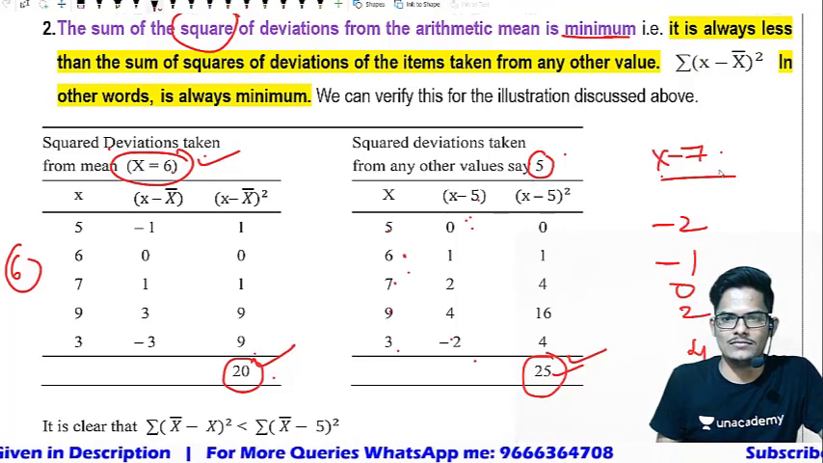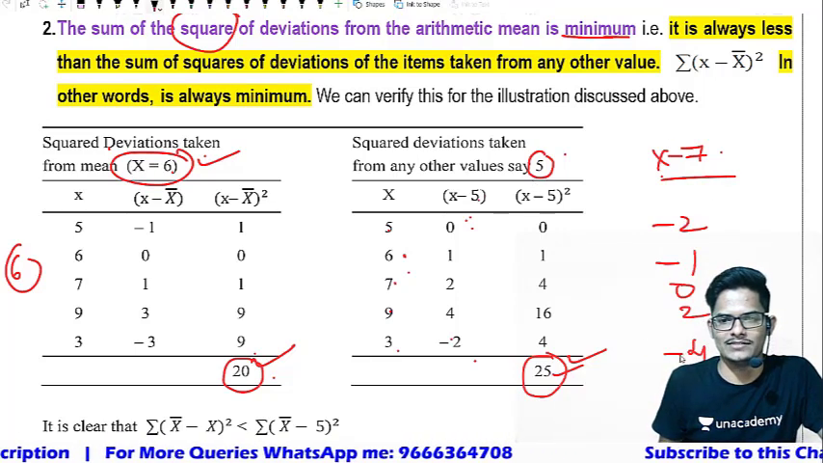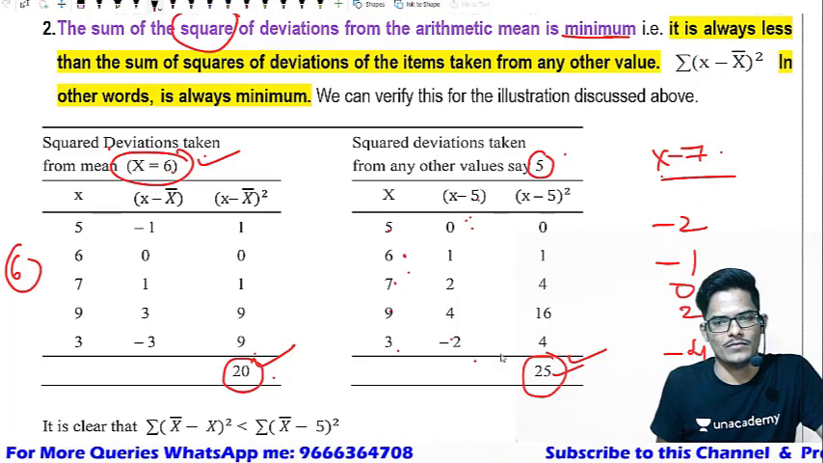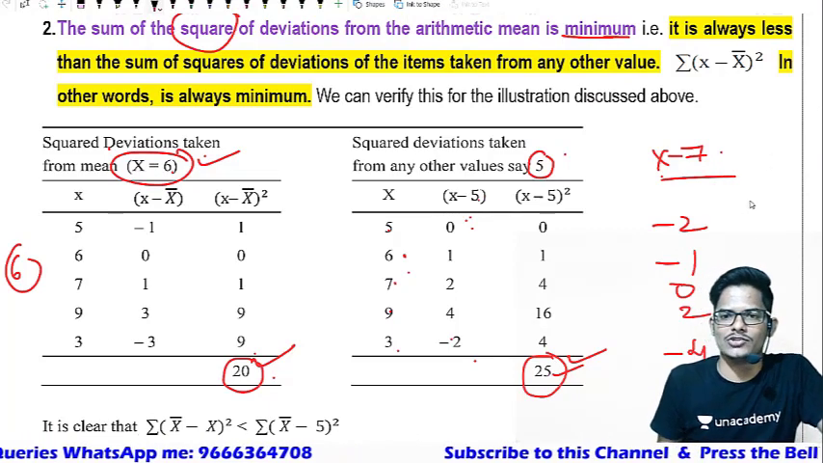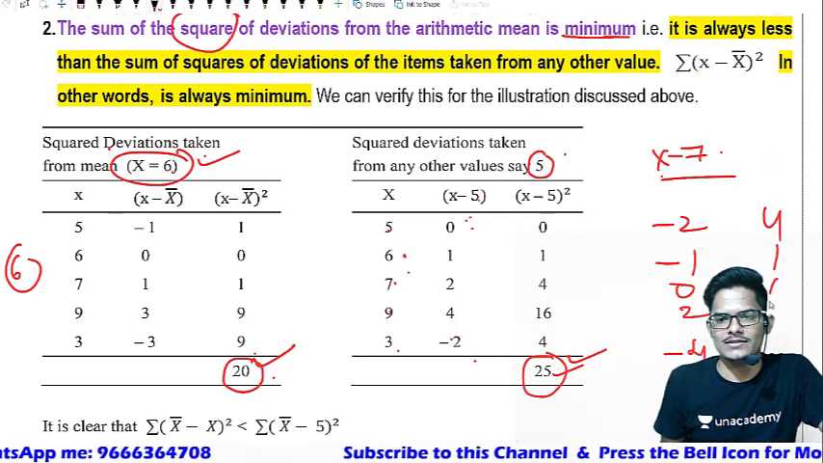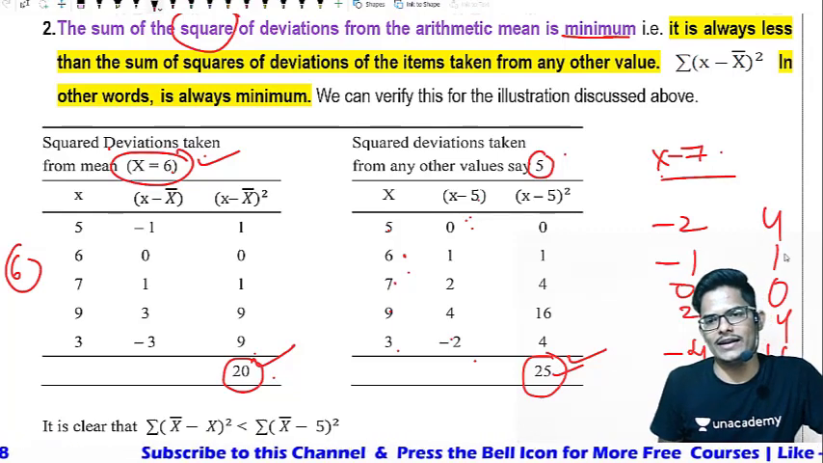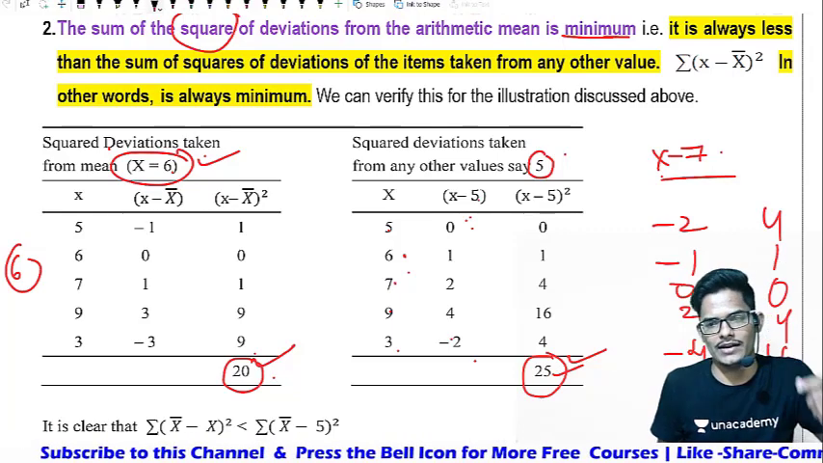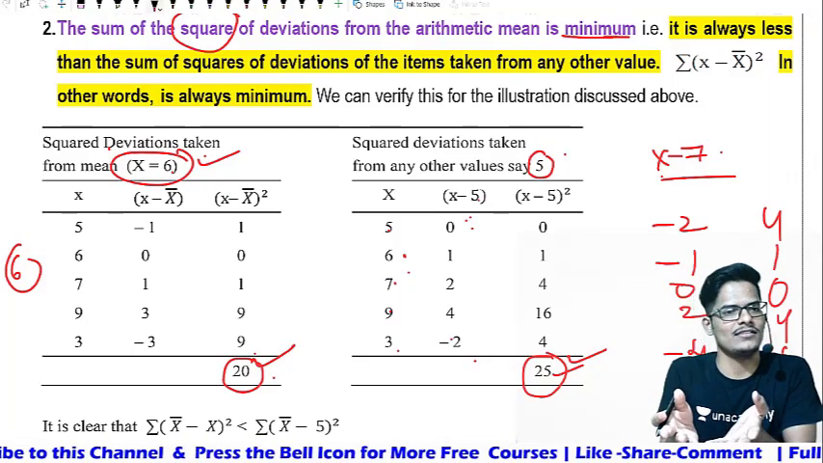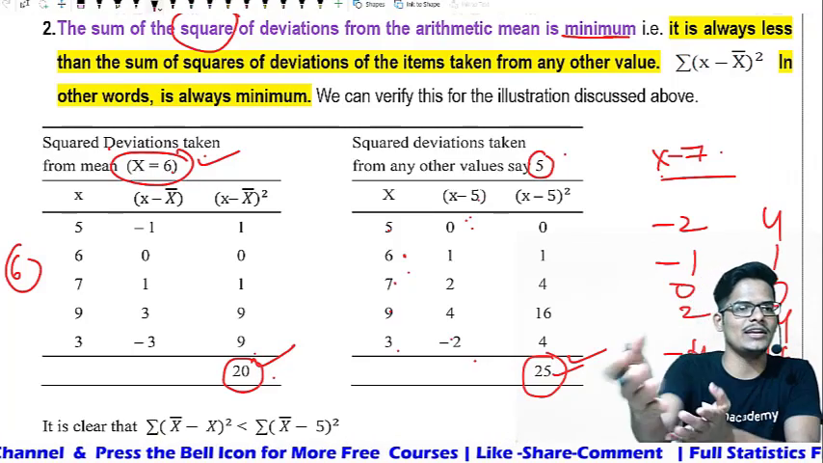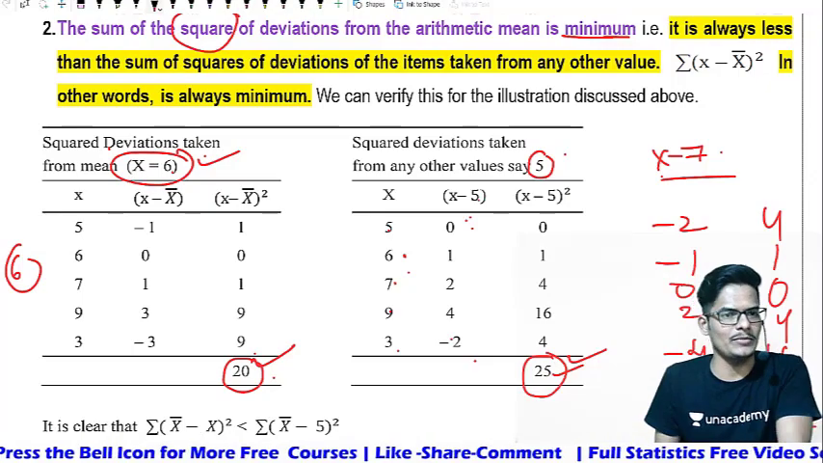9 minus 7 is 2, and this is minus 4, right? Now square it. 3 minus 7 is minus 4, correct. Square it: 4, 1, 0, 4 and 16. 16 plus 4 is 20, 25, 21, 25. You got 25, which is over and above the arithmetic mean square only.